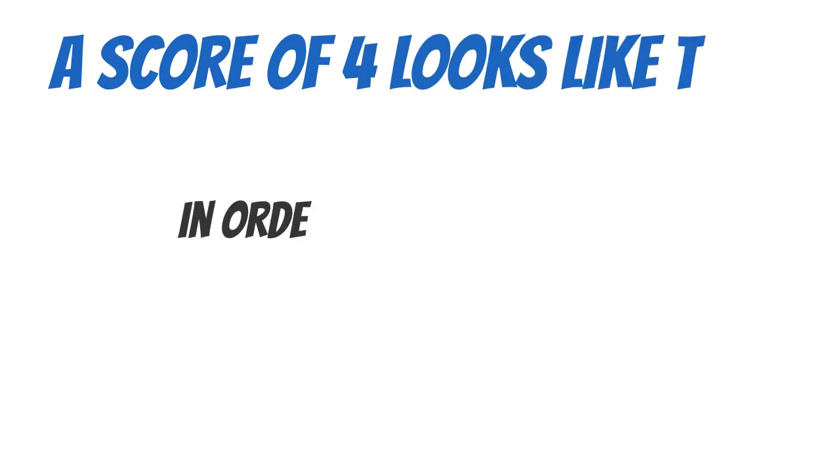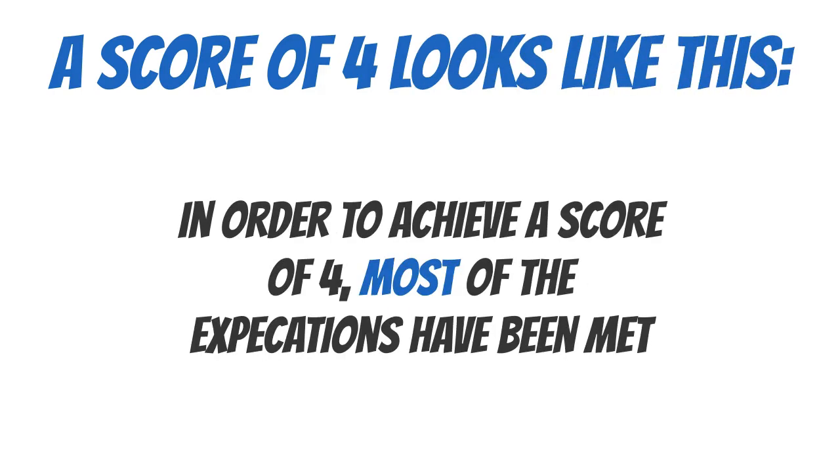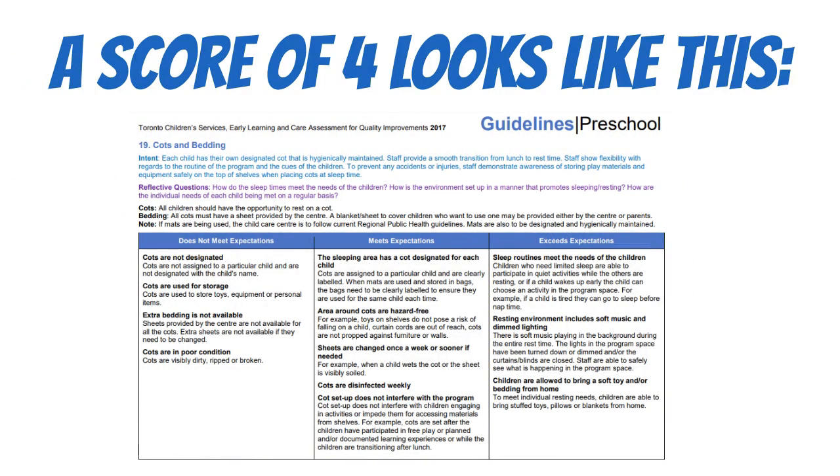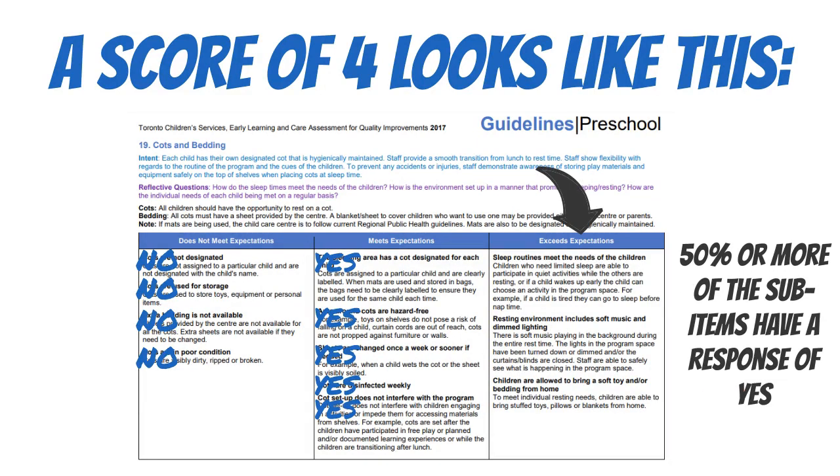A score of 4 is achieved by exceeding most quality expectations within a specific domain. Here's what the domain would look like with a score of 4. The response to all the sub-items in the does not meet expectations column is no, and the response to all the sub-items in the meets expectations column is yes. In the exceeds expectations column, the response to more than 50% of the sub-items is yes. In this case, there are 3 sub-items in the exceeds expectations column, so you would need to respond yes to 2 of them to achieve a score of 4.